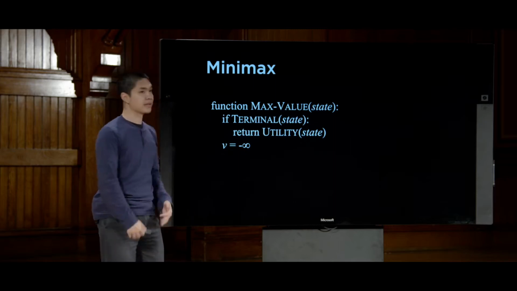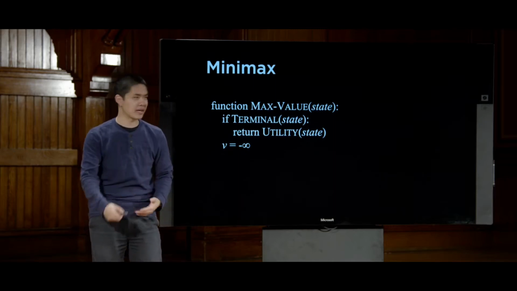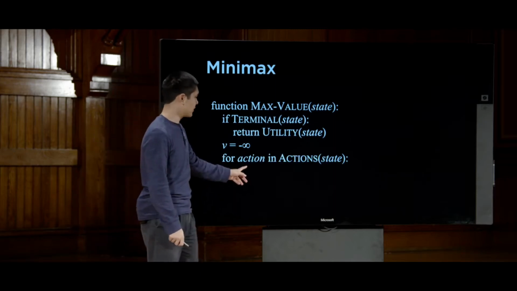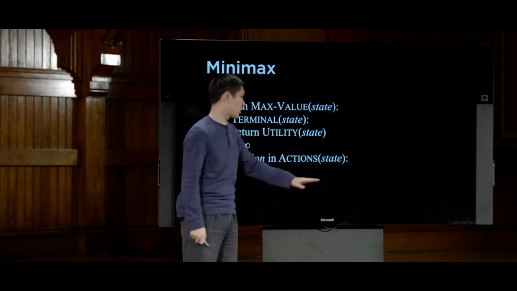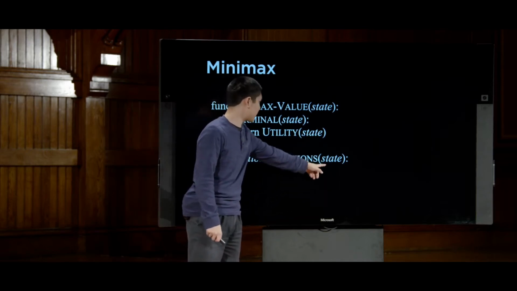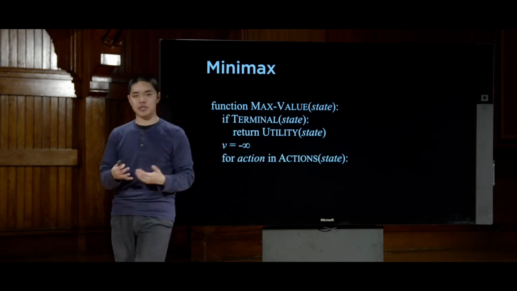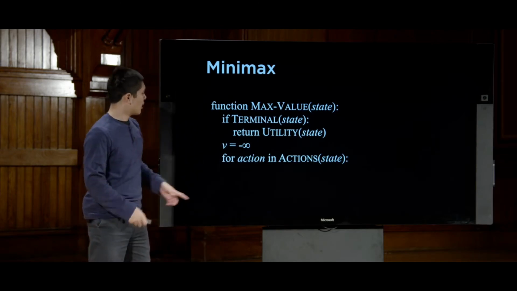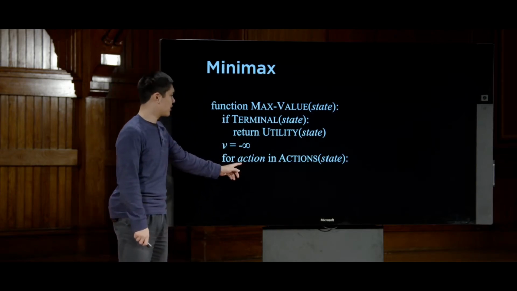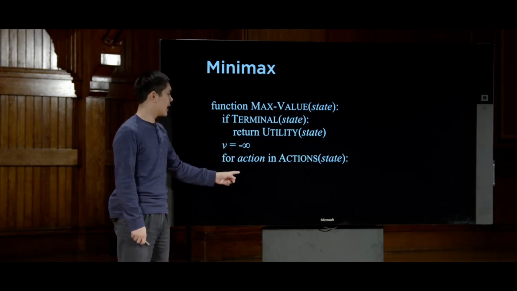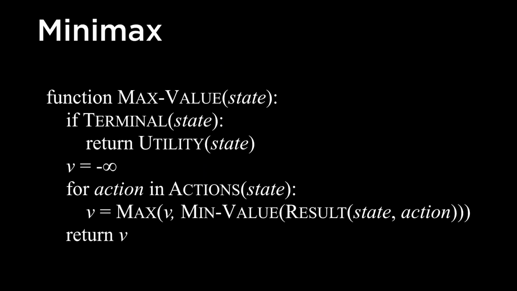So now I consider my actions. And this is going to be some kind of loop where for every action in actions of state, recall actions is a function that takes my state and gives me all the possible actions that I can use in that state. So for each one of those actions, I want to compare it to v and say, all right, v is going to be equal to the maximum of v and this expression. So what is this expression?